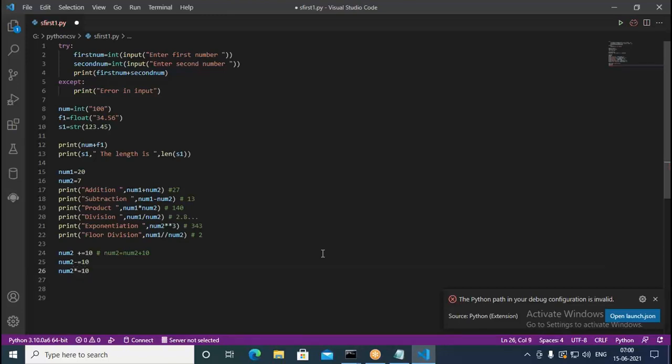So here in this case, it's going to be multiplying. That is nothing but num2 equal to num2 multiplied with 10. That way, we can use shortcut operators. So plus equal to, minus equal to, star equal to, in that way you can write. These are called shortcut operators, and these are also called assignment operators. The basic assignment operator is what here? Equal symbol. So using equal symbol, we can assign.